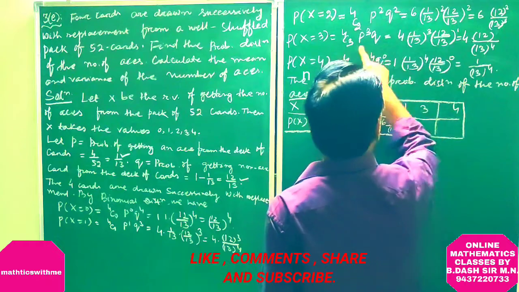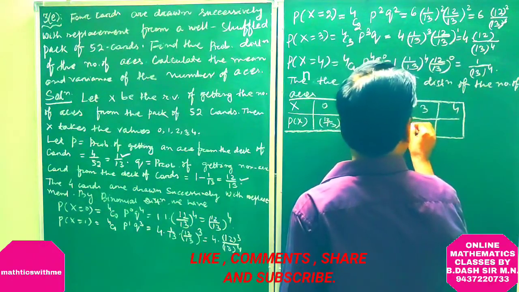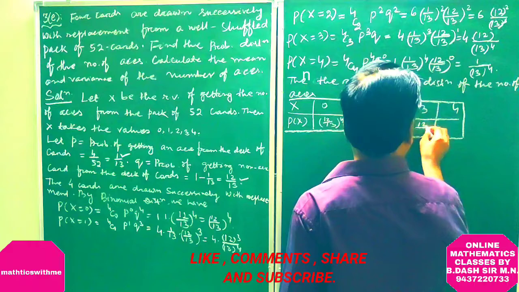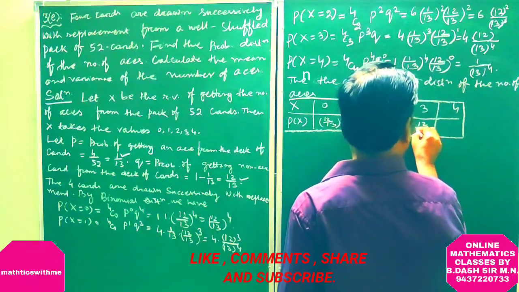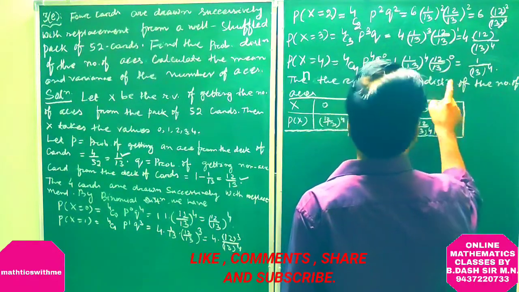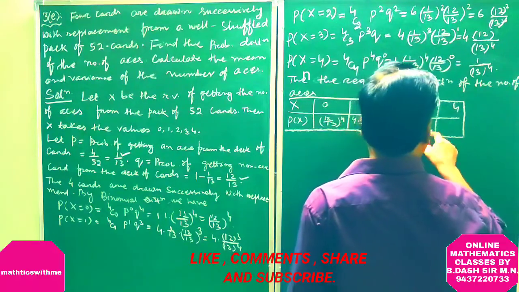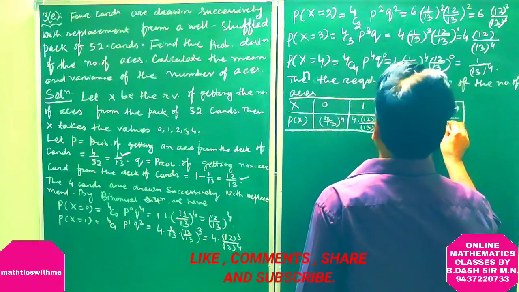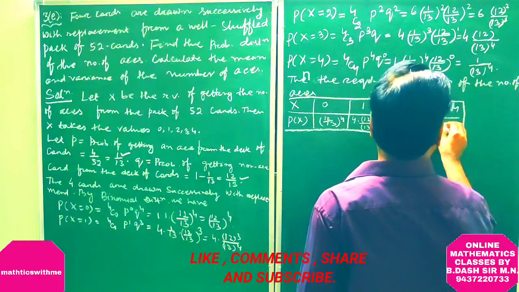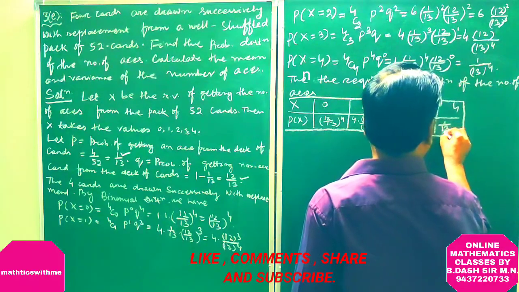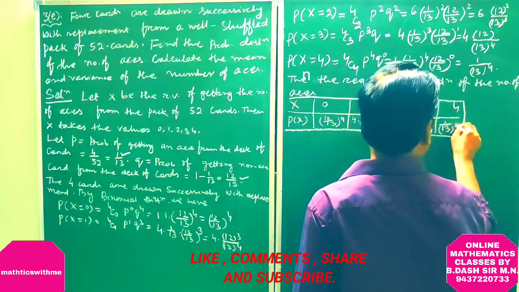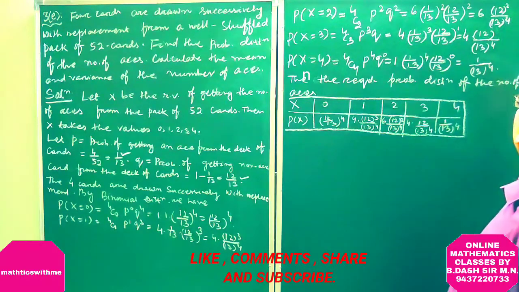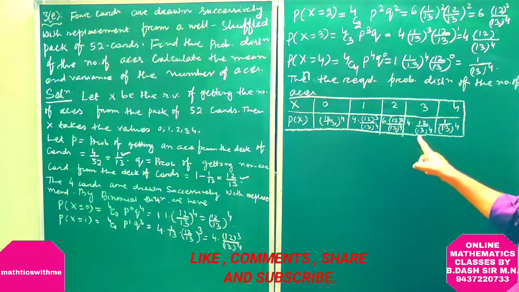When X is equal to 3, this is 4 into 12 by 13 to the power 4. When X is equal to 4, it is 1 by 13 to the power 4.